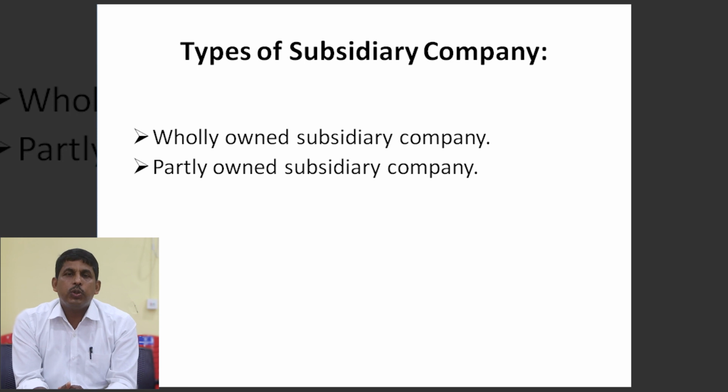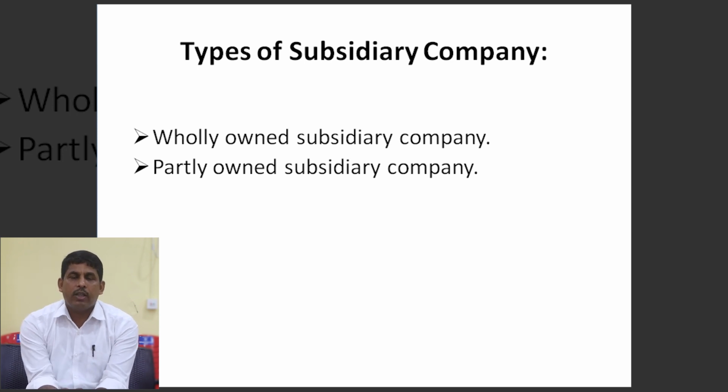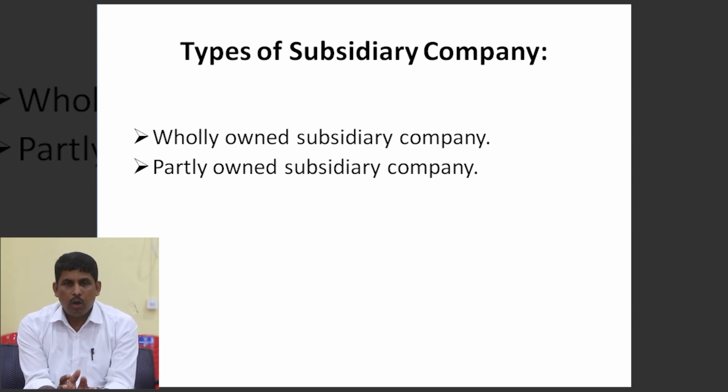After that, we should know what are the types of subsidiary companies. Basically, there are two types of subsidiary company. One is the wholly owned subsidiary company and the other is the partly owned subsidiary company. A wholly owned subsidiary company means the holding company purchases not the majority but the entire, whole shares.